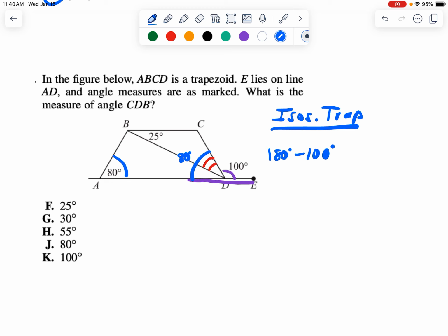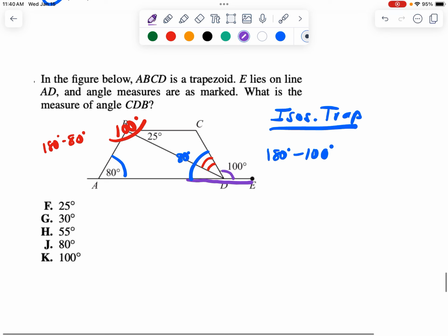And if those base angles are congruent, it means that your top angles are congruent as well. So this entire angle has to be 180 minus 80. So this entire top angle has to be 100 degrees. So if you take 100 degrees and subtract 25 from it, you get that this angle here is 75 degrees.